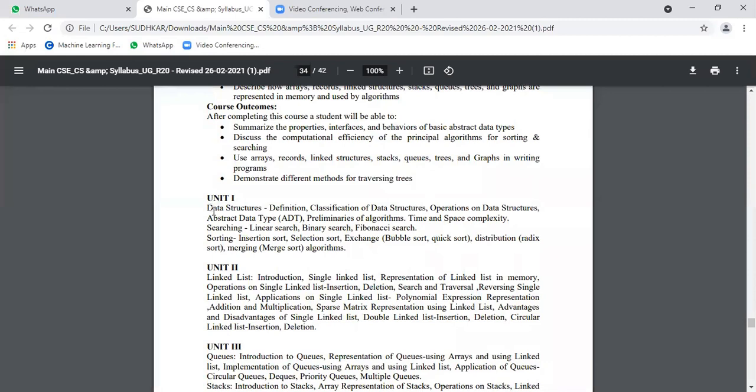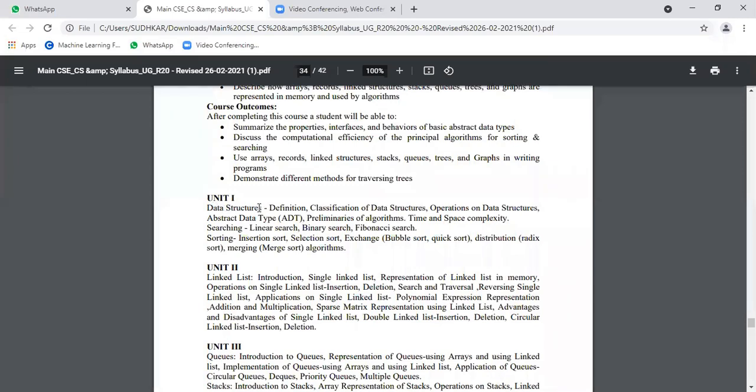Unit 1, it's a very simple syllabus. Actually in R19, R20, R19 regulation and R16 regulation, the syllabus is lengthy. But here your syllabus is very little. As I have seen in many courses, this syllabus is a little bit less.